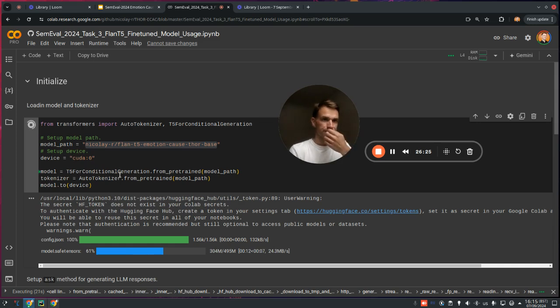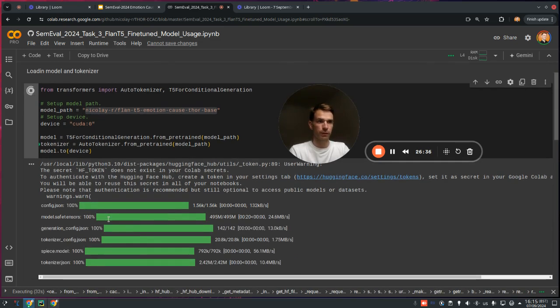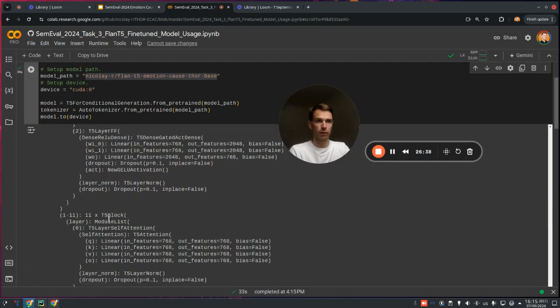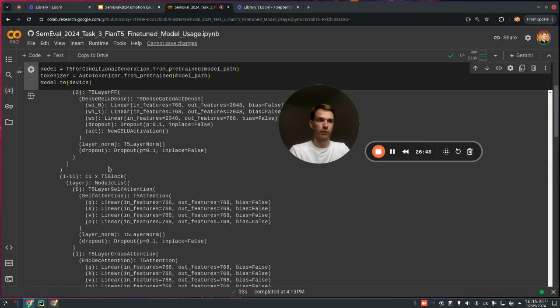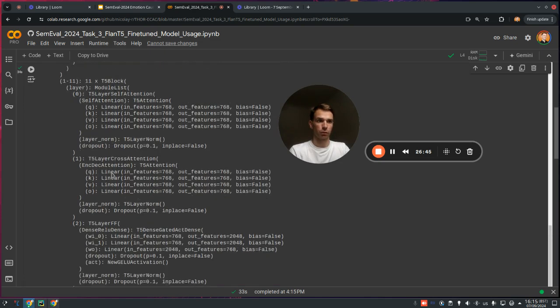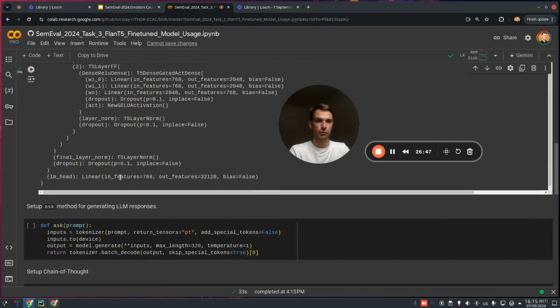We are initializing the model as well as the tokenizer and adapting this to the device. So then we can be ready to use. So let me proceed with the logging information. Here we see the output of the model that has been loaded with the related layers and details.